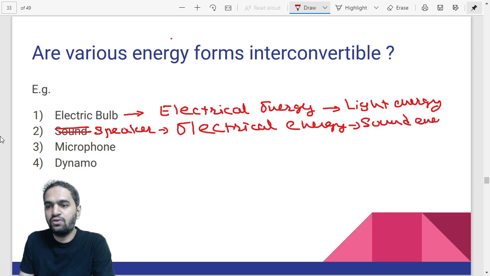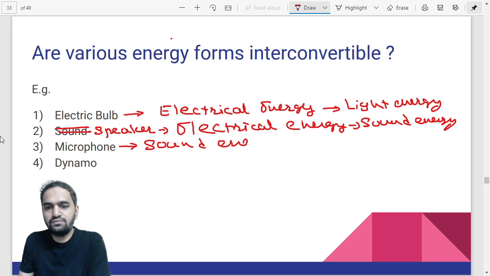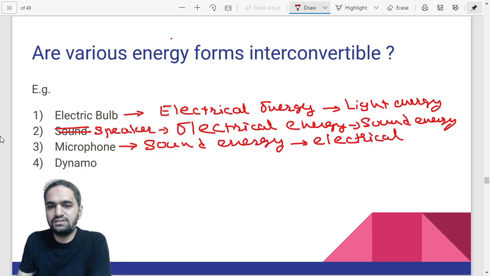And what about microphones? Suppose you must have seen at some functions at your schools, guests are coming and giving speeches. The speech is given with the help of a microphone. They speak into the microphone, and that is transmitted through the wires. So the microphone converts our speech from sound energy to which energy? Sound energy to electrical energy. Those electrical signals pass through the wires to the speaker. So sound energy is getting converted to electrical energy.